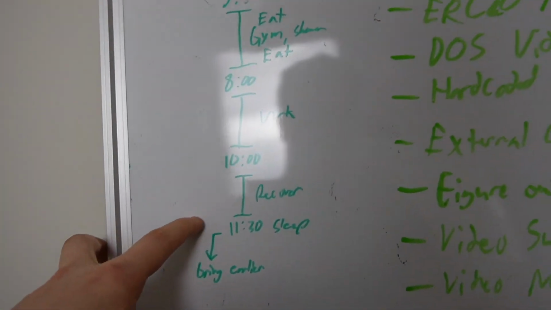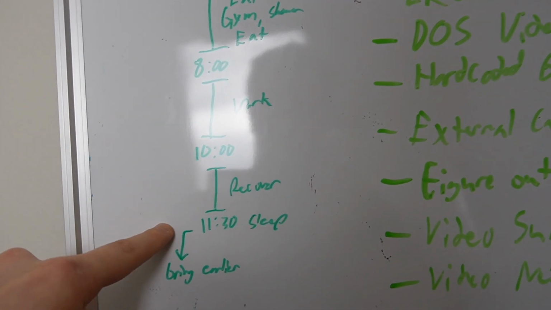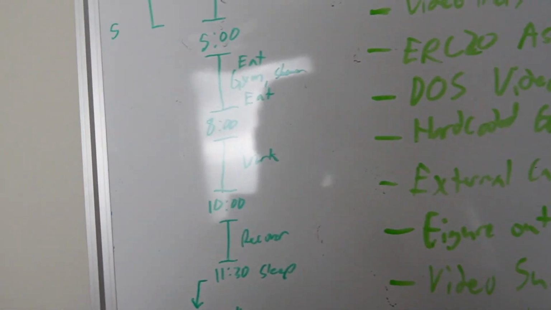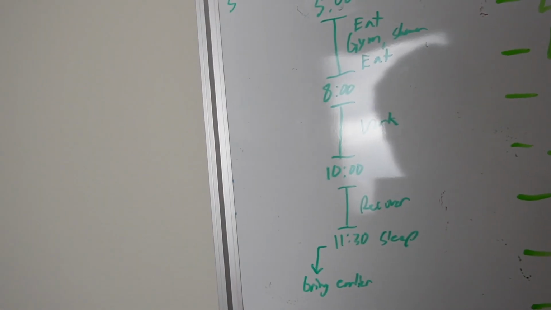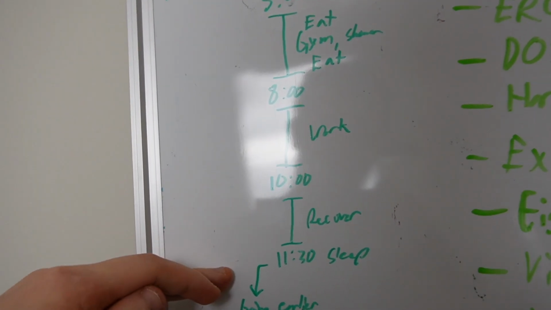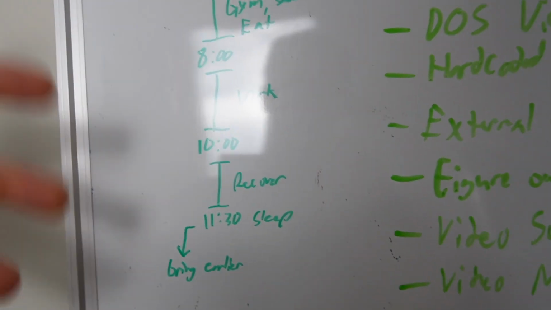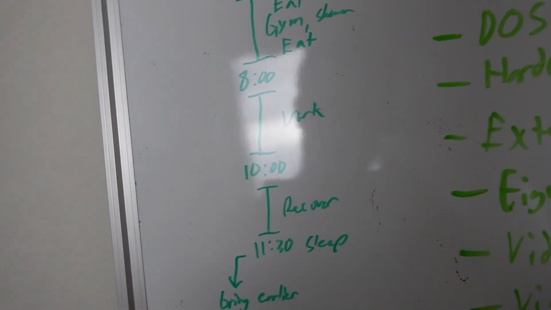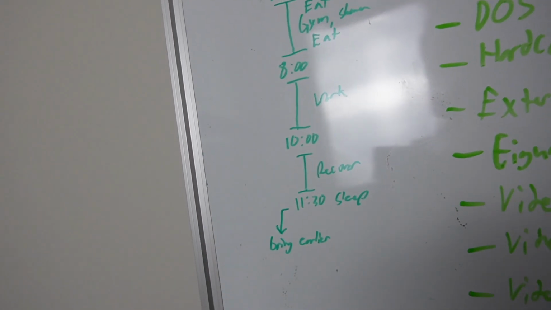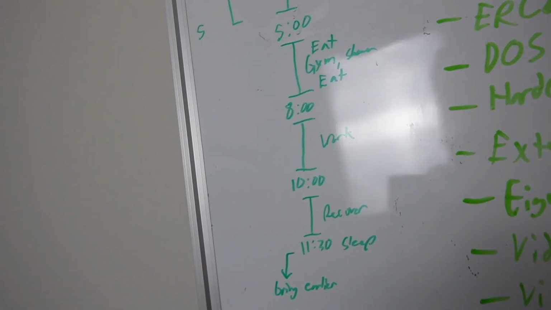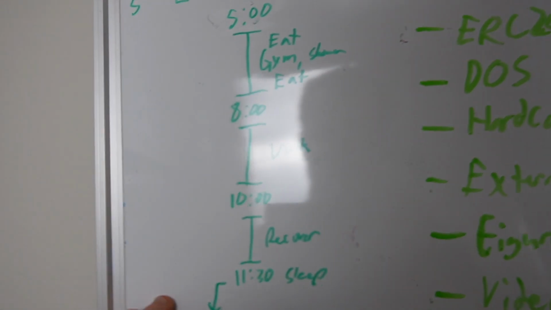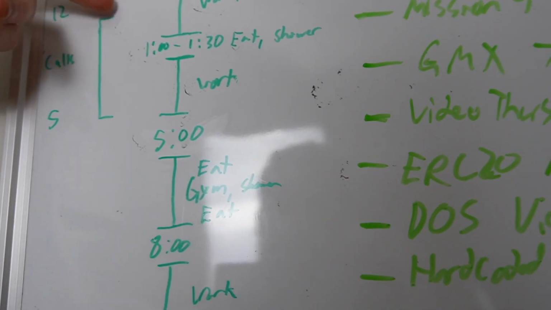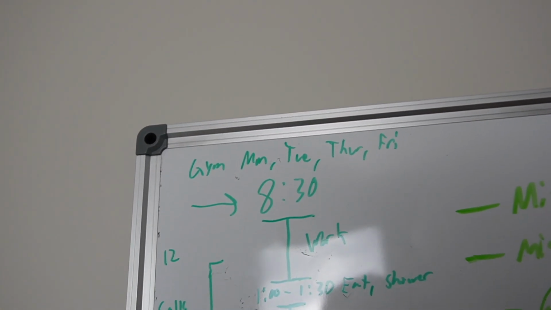So you can see here I have 11:30 as sleep, and I said I want to bring this earlier. This is when I was staying awake doing work until 2 in the morning or something like that, and then I'd wake up later and later. And so my goal when I wrote this, probably 4 or 5 months ago now, maybe even older, was to bring my sleep time earlier and then bring my awake time earlier as well.